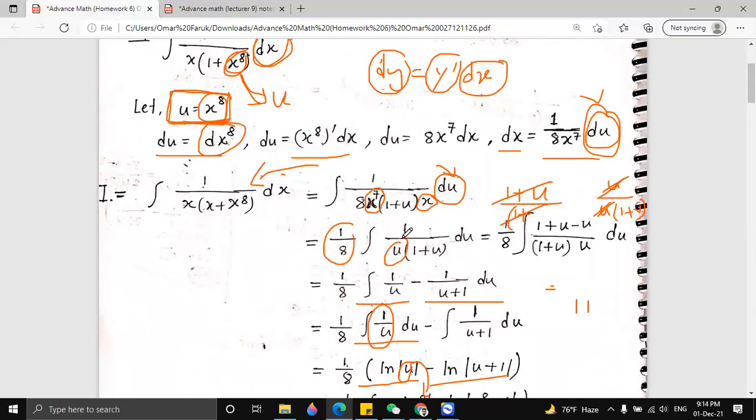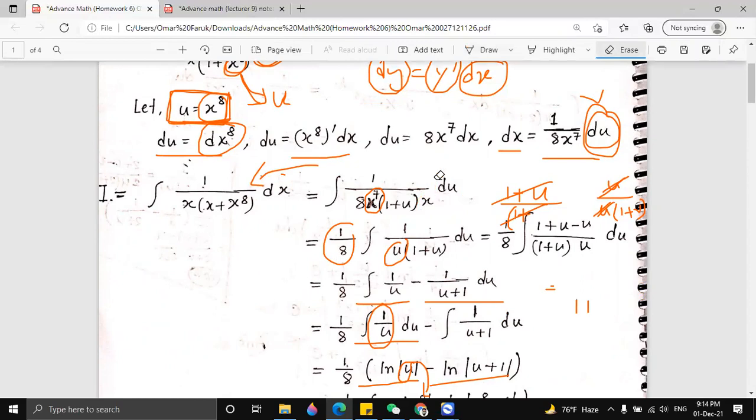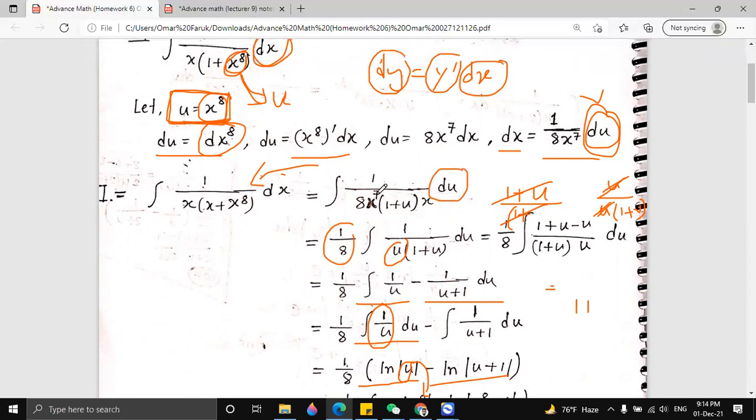So every time we find another variable, like here we are integrating with respect to u, but we get another variable, then we have to remove this variable in terms of this variable, this u.